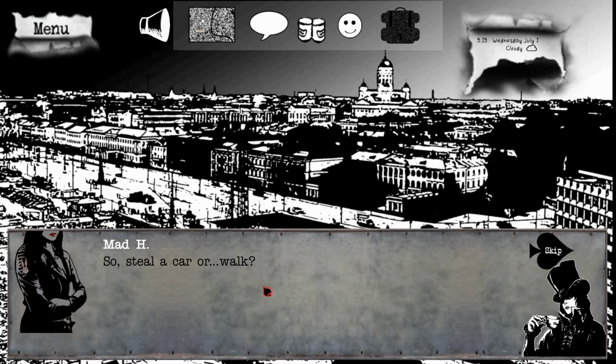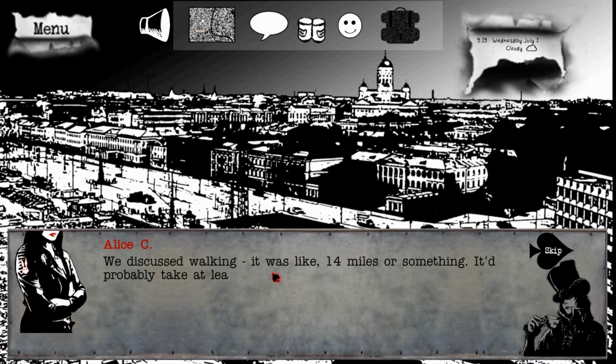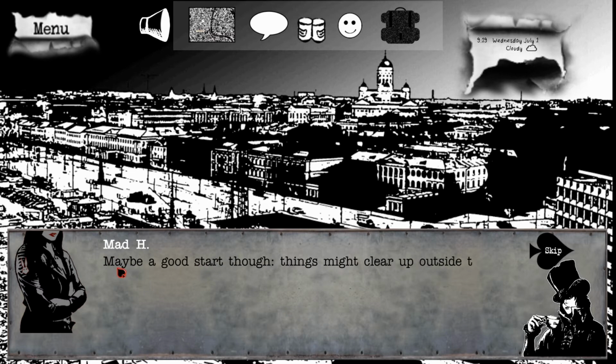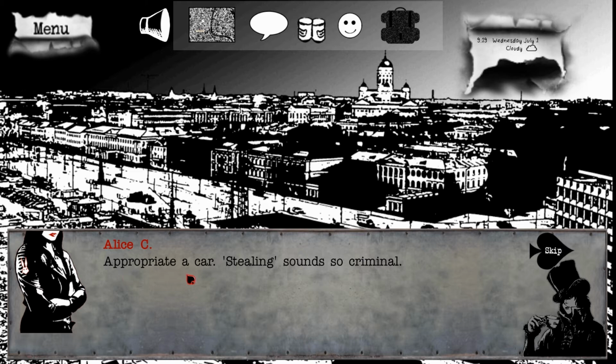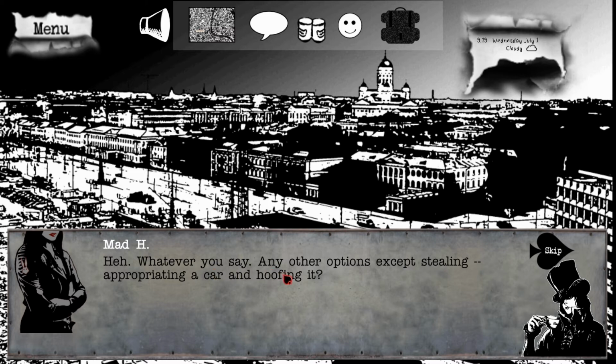So, steal a car or walk? We discussed walking. It was like 14 miles or something. I'd probably take at least 4 or 5 hours on a good day, and this wasn't a good day. Maybe a good start though. Things might clear up outside the downtown area and you might be able to steal a car there. Appropriate a car. Stealing sounds so criminal. Heh. Whatever you say. Any other option except stealing? Appropriating a car and hoofing it.